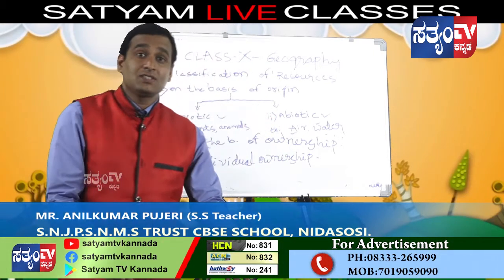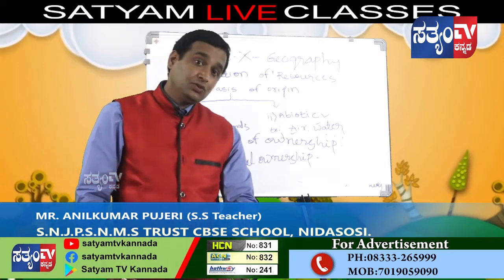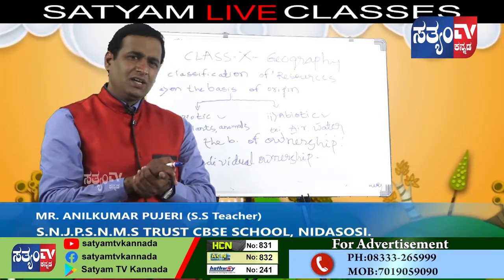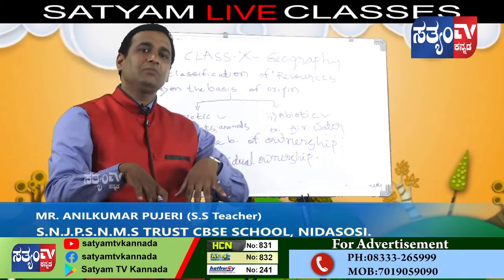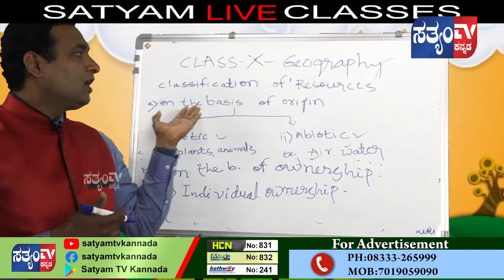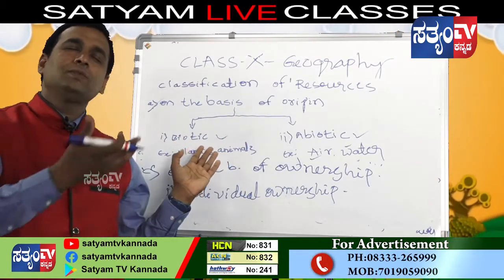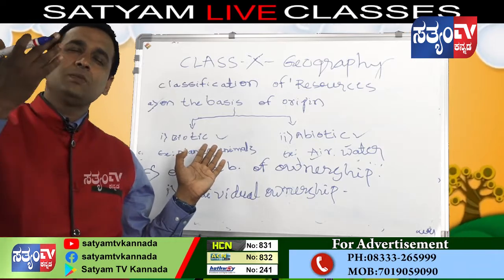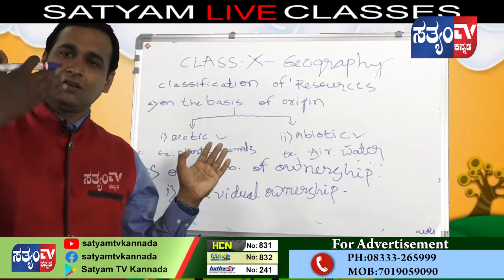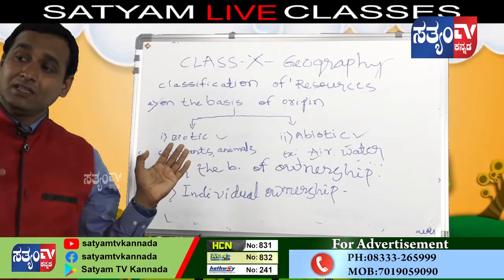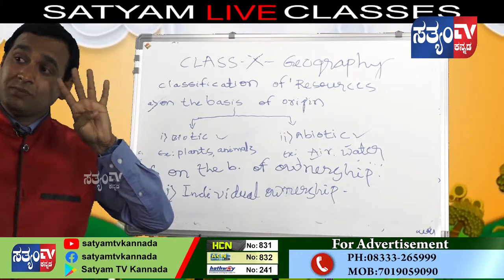See, resources can be classified into a number of groups. I told you before: on the basis of origin, on the basis of exhaustibility, on the basis of ownership, on the basis of state of development. These are the four classifications of resources.